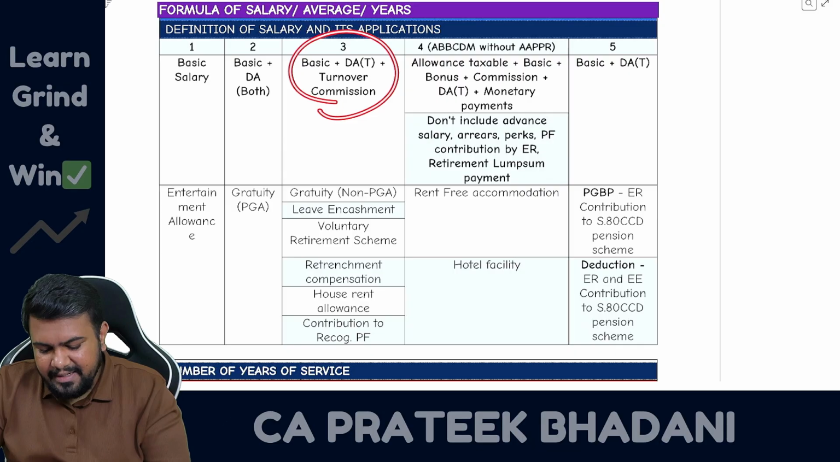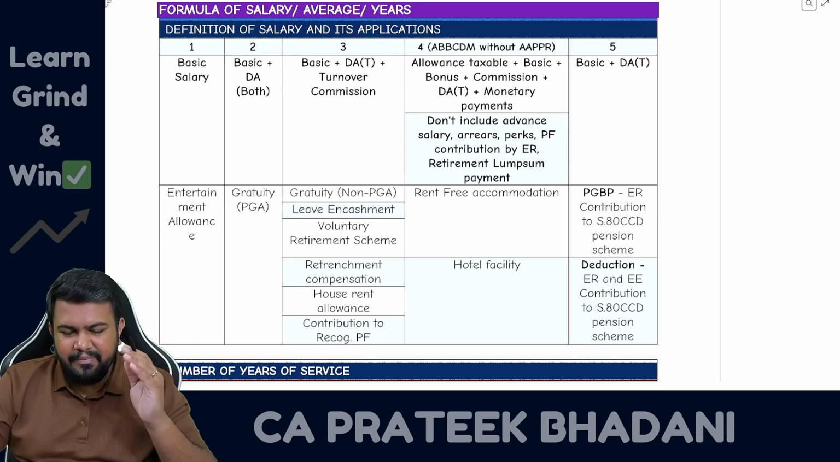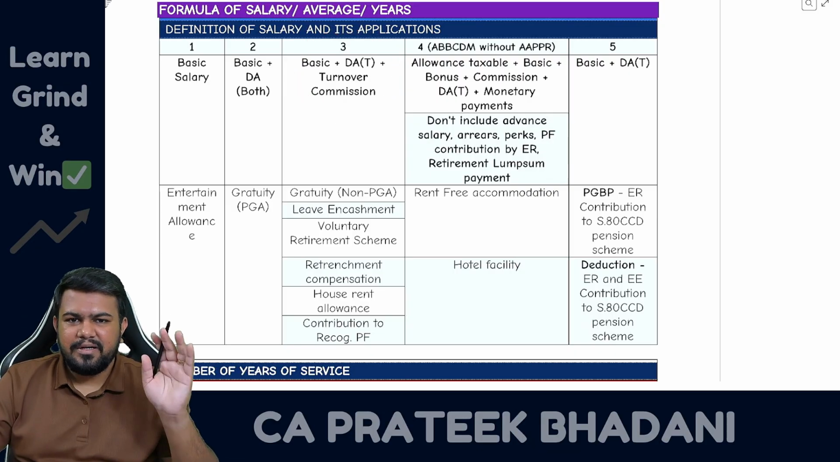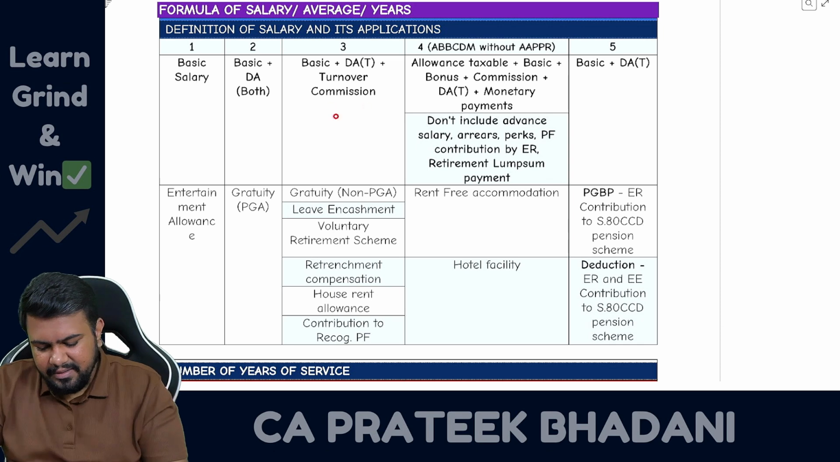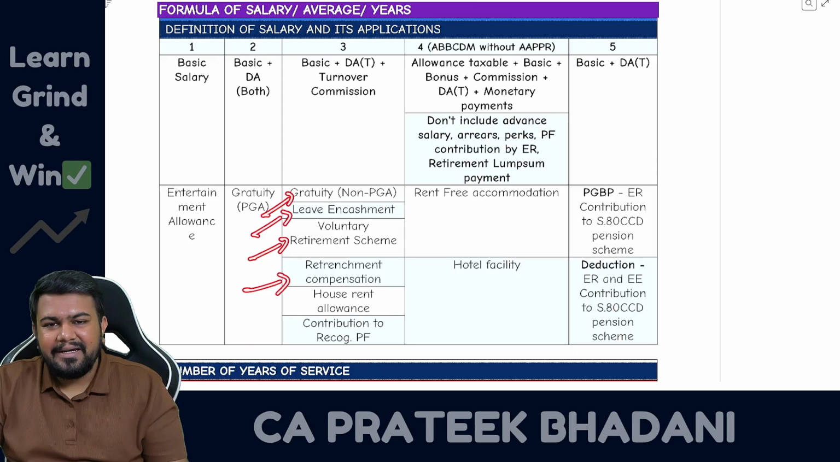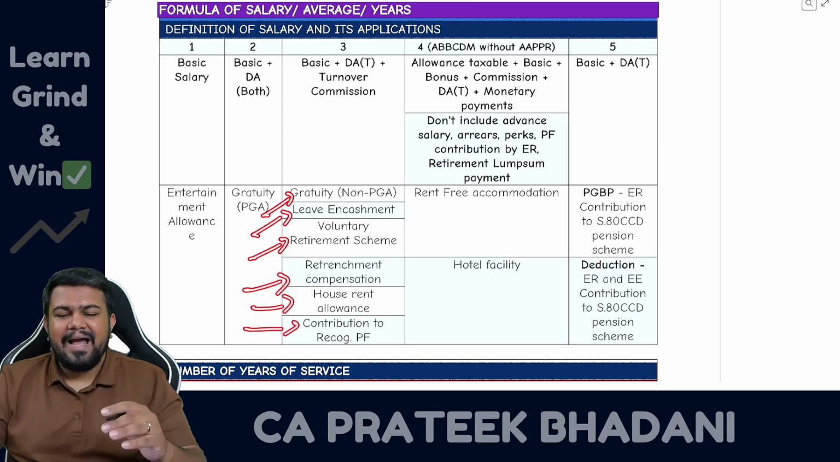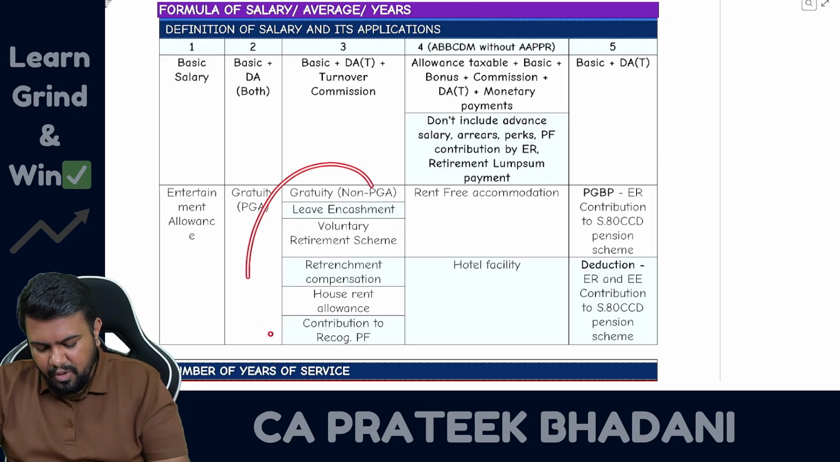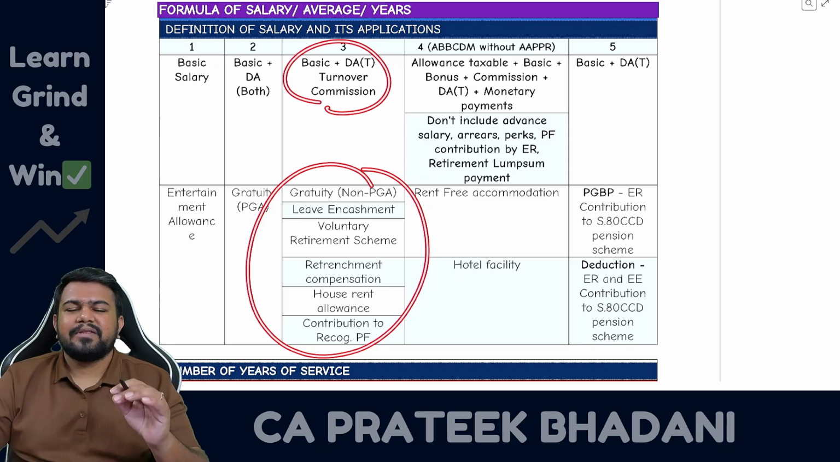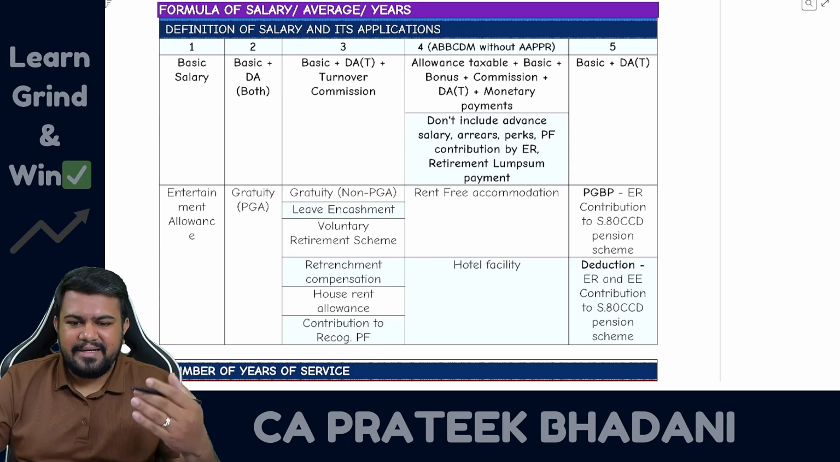But the third salary definition is very important. Basic plus DA term plus commission turnover, or turnover commission. This salary definition is going to come in many places: gratuity non-PGA, leave encashment, voluntary retirement scheme, retrenchment compensation, house rent allowance and recognized provident fund. So at all these places, the same salary definition is going to be tested again and again.